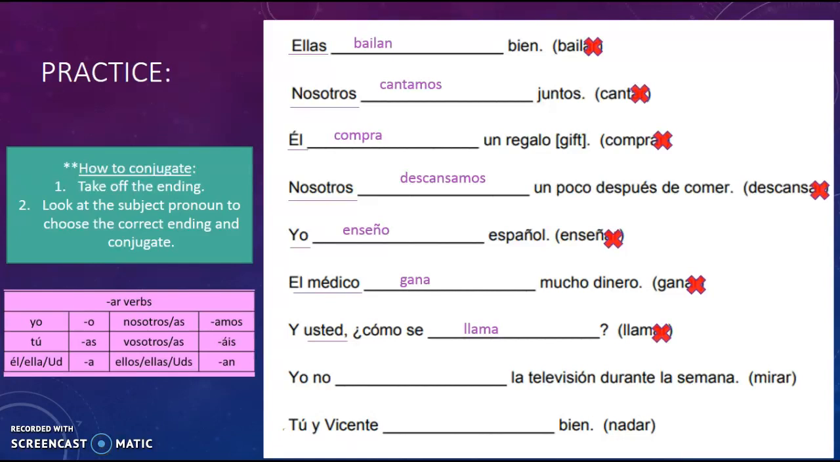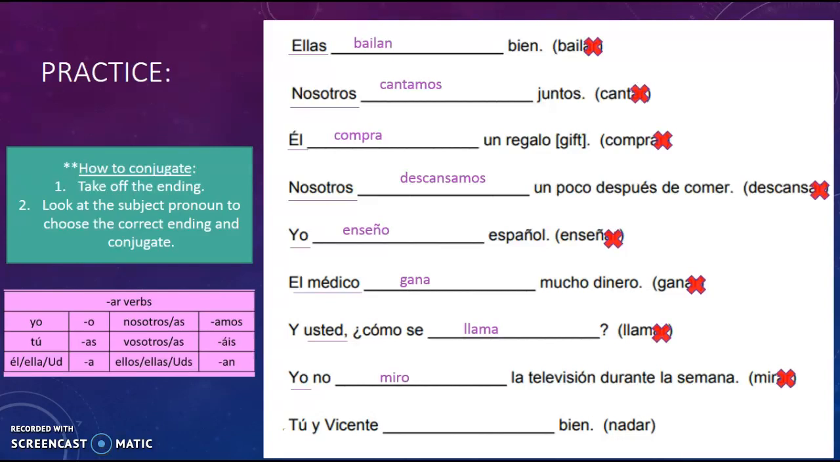Okay, moving on. The next one says, yo no blank la televisión durante la semana. I don't something the TV during the week. Our something over there on the right is mirar, which means to watch. So same process, we're going to take off our AR, we're left with MIR. Our subject is yo, so we know that the ending is O, and we will plug in miro. Yo no miro la televisión.